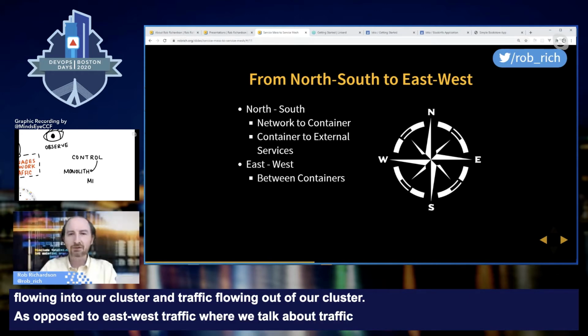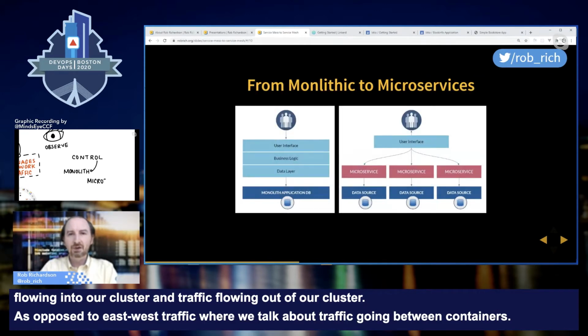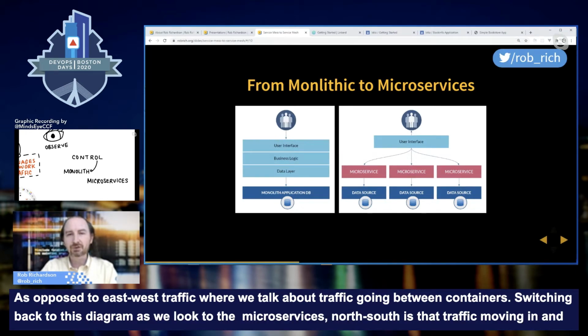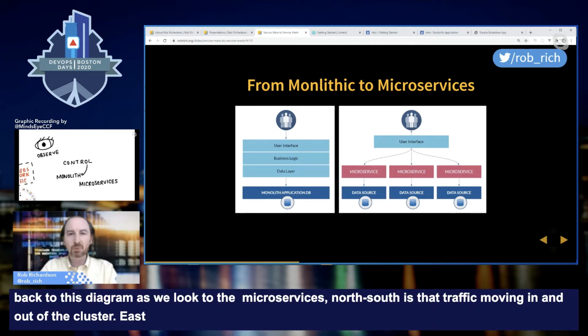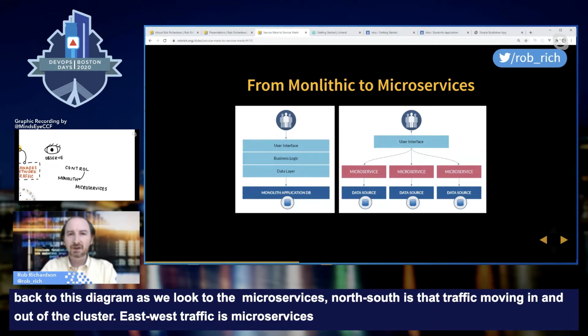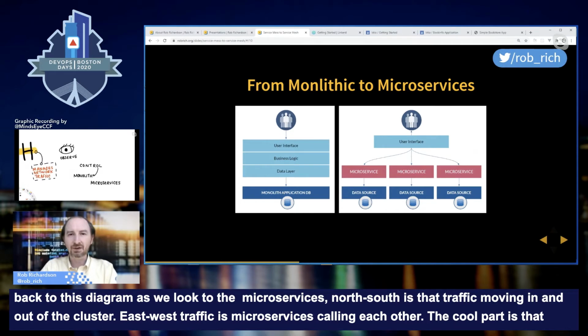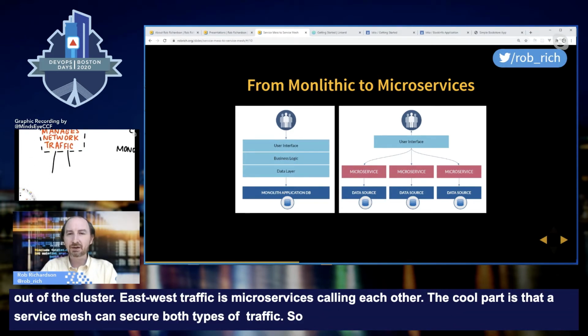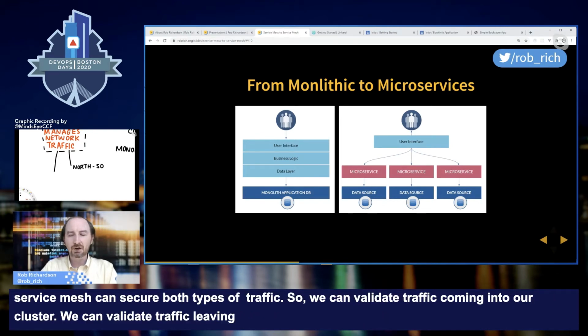Switching back to this diagram, as we look to the microservices, north-south traffic is that traffic moving in and out of the cluster. East-west traffic is microservices calling each other. The cool part is that a service mesh can secure both types of traffic. So we can validate traffic coming into our cluster, we can validate traffic leaving our cluster, and we can also validate traffic between our containers.